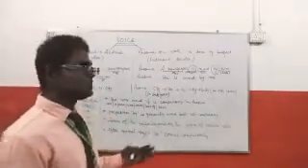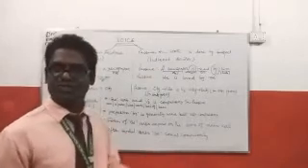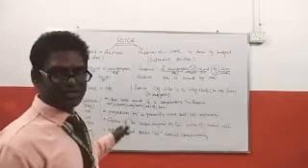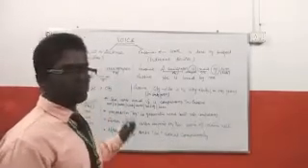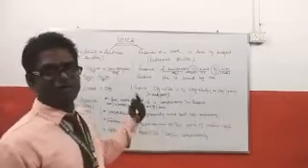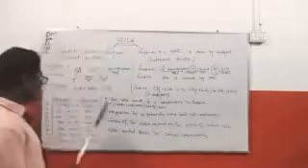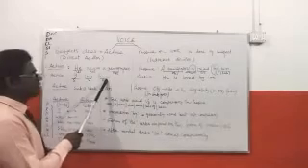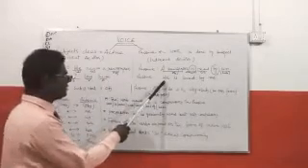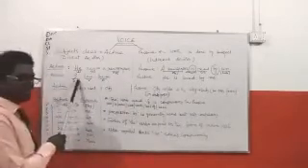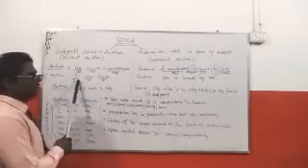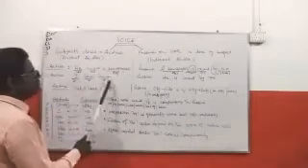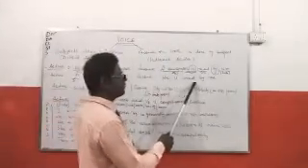So pronouns have two forms, the subjective form and the objective form. When the pronoun comes in place of the subject, it has the subjective form. When the pronoun comes in the object, that is called the objective form. Here the pronoun is in objective form. When it comes in the place of subject, it will take the subjective form. Here the pronoun is in subjective form. When the pronoun comes in place of object, it will take the objective form. You can see the changes. I love him. Passive will be: he is loved by me.